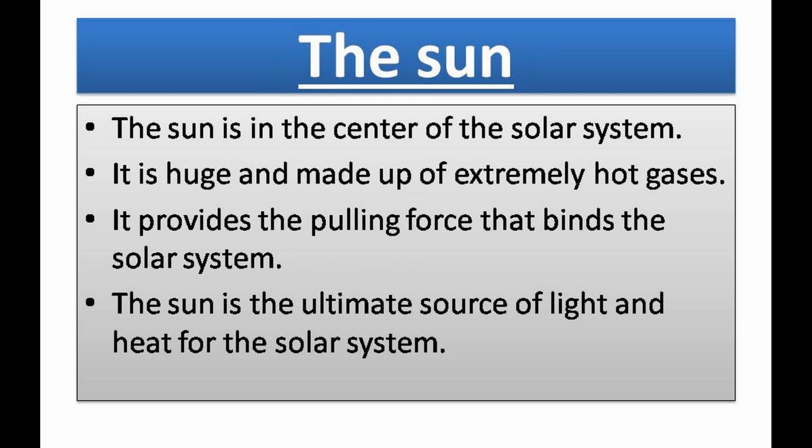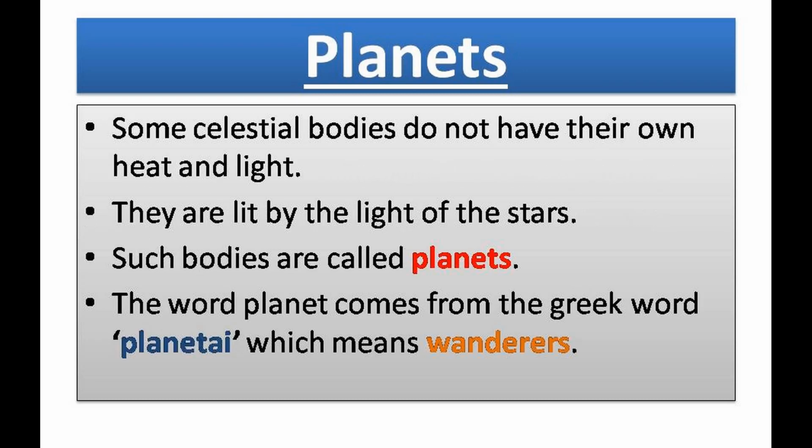The sun. The sun is in the center of the solar system. It is huge and made up of extremely hot gases. It provides the pulling force that binds the solar system. The sun is the ultimate source of light and heat for the solar system.